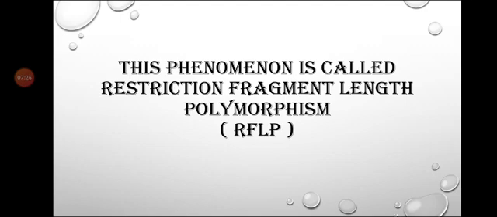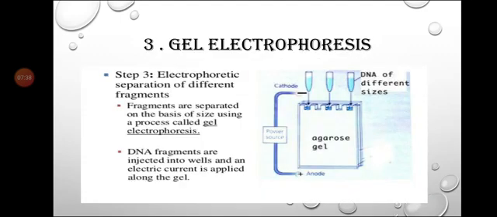It cuts the DNA at different places, and the lengths of the fragments are different. This process is known as restriction fragment length polymorphism. Now, in the third step, gel electrophoresis, what is going to happen?